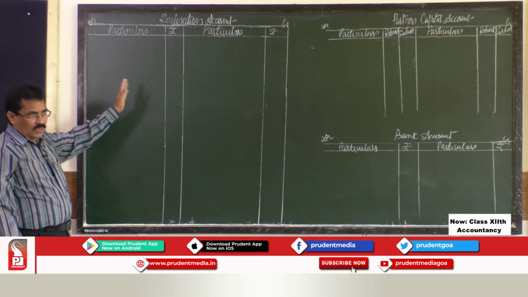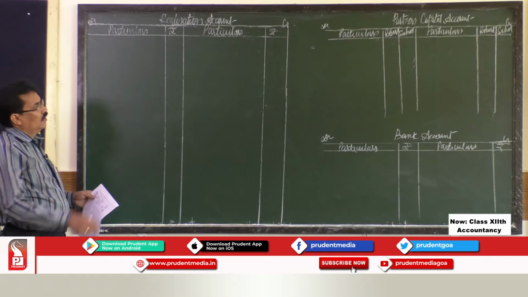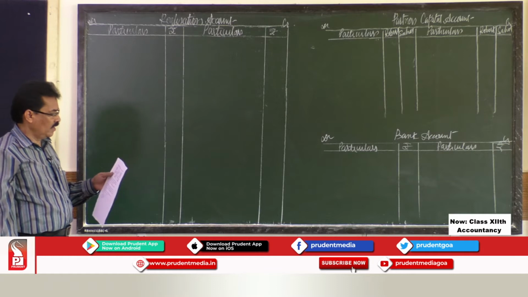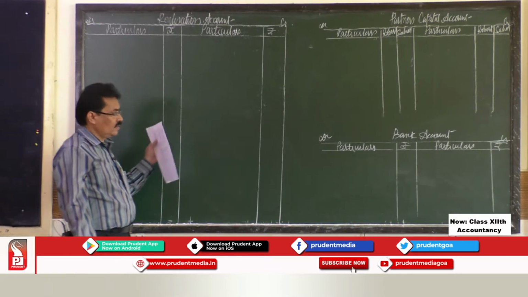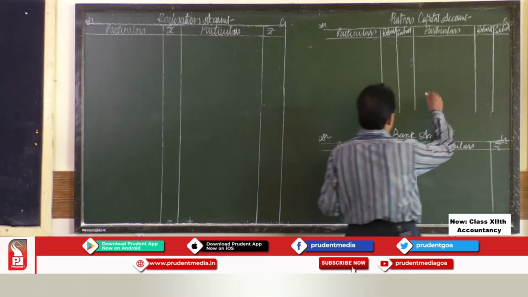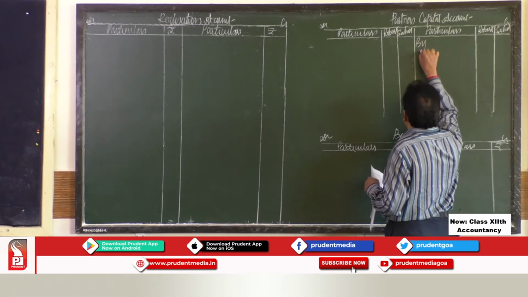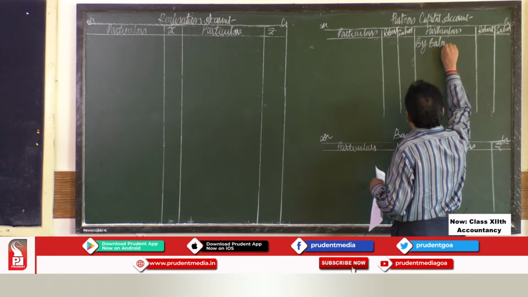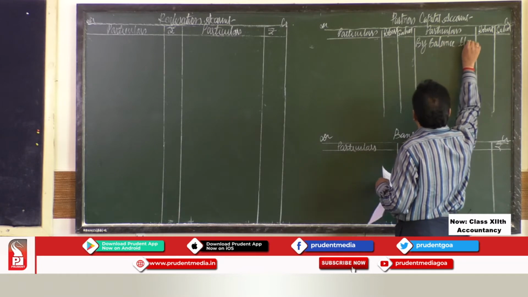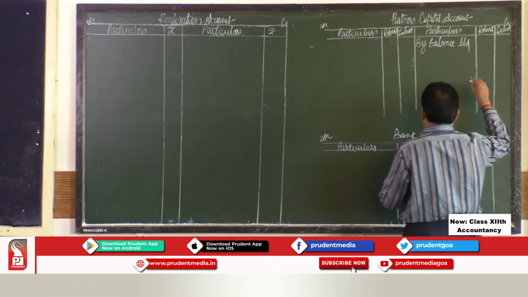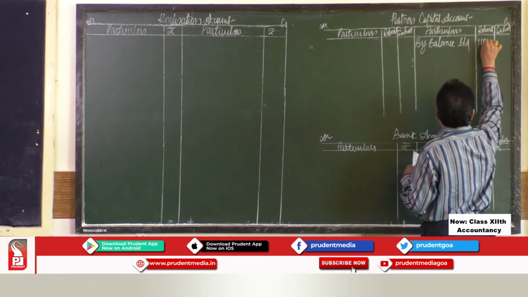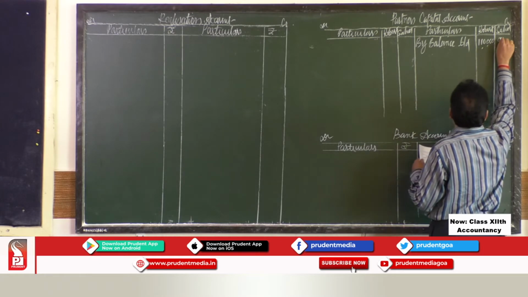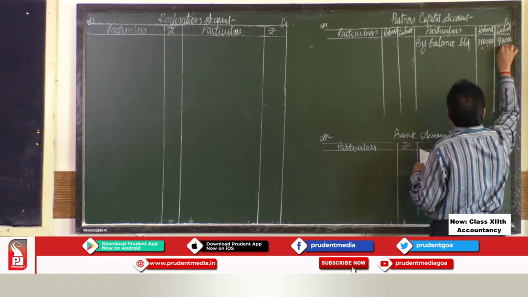So here, as usual, you have to transfer the balance. On the liability side, you are given partners capital accounts. So transfer to partners capital account by balance brought down. Capital of Robert is 1,10,000 and Sahil is 90,000.